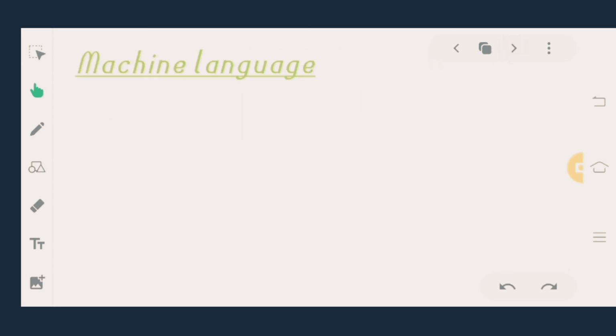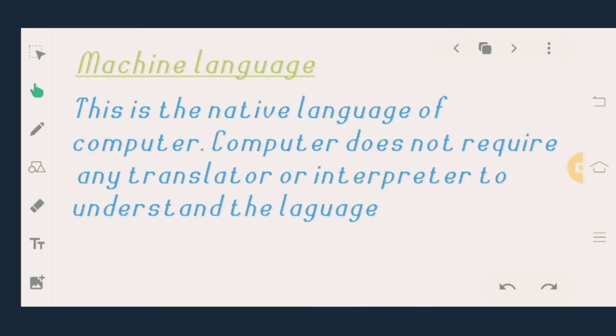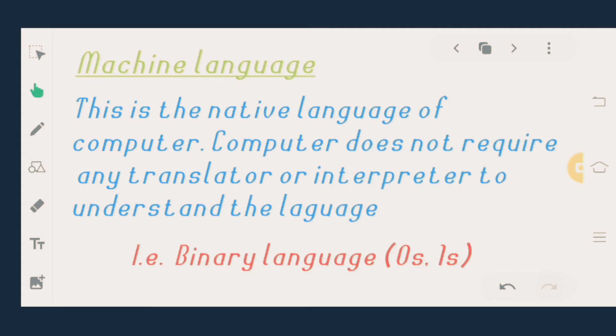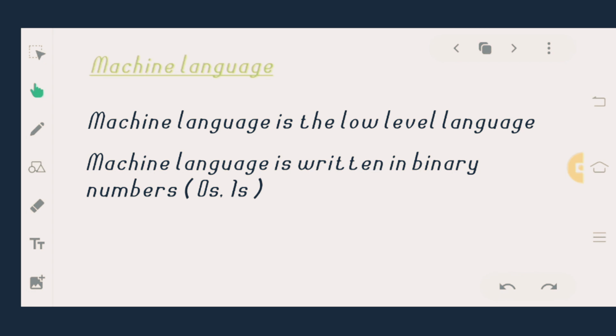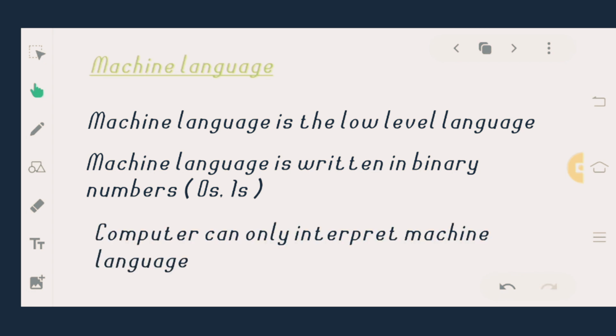Let's discuss what is machine language. This is the native language of the computer. Computer does not require any translator or interpreter to understand the language. For example, the binary language. Binary means the zeros and the ones. Machine language is a low-level language. Machine language is written in binary numbers, zeros and ones. Computer can only interpret the machine language.